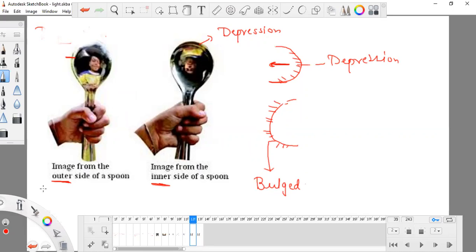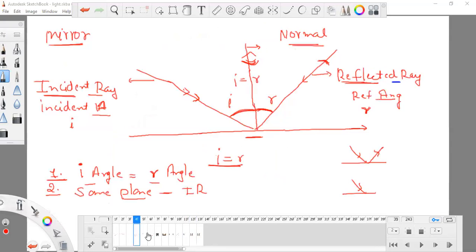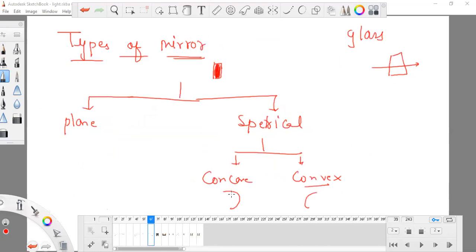So these are the two types of surfaces. One has a depression, this area is depressed, and the other is a bulge. This is the concave mirror. Think of a cave. You studied this in your previous classes.